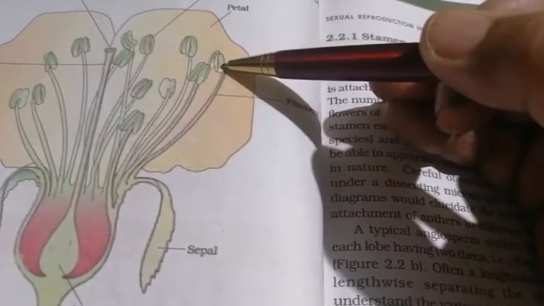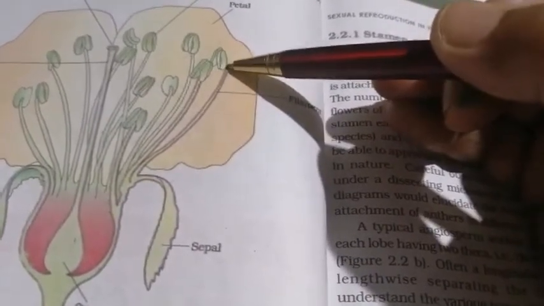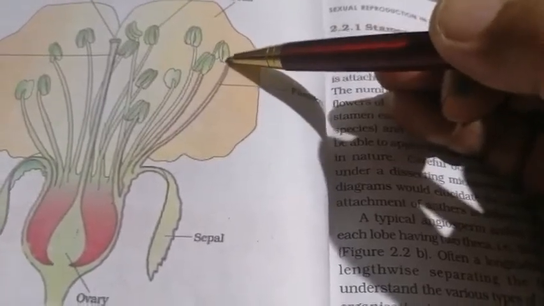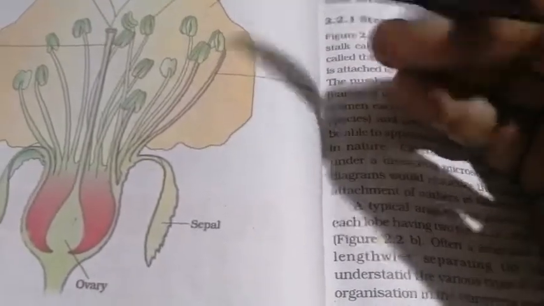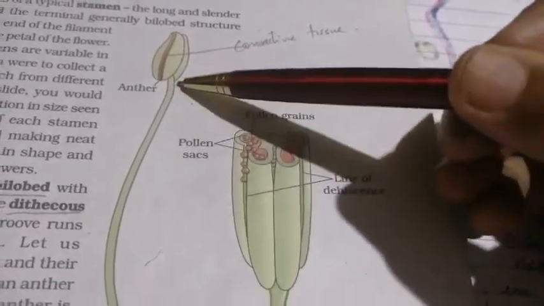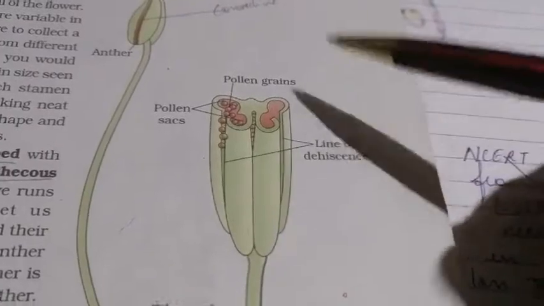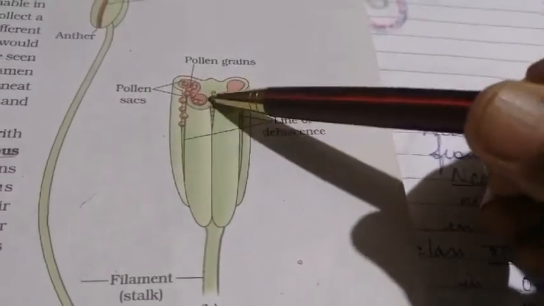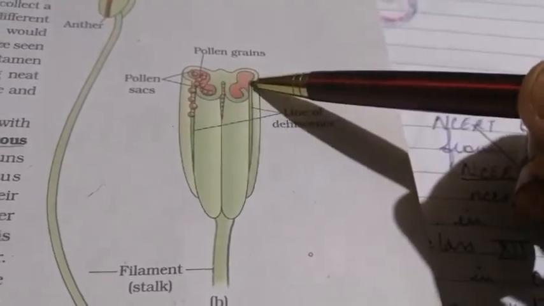Now these anthers are also known as microsporangium. These terms you have already read in detail in class 11, therefore I am asking you to refer to your class 11th again and again. Now if you look at the anther, this is its structure. Can you see it's a bilobed structure, connected with the flower by a stalk? It consists of two lobes, and each lobe has two chambers.